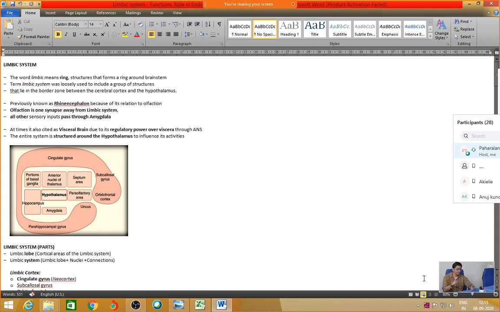So let us discuss one by one. First, let us discuss the limbic cortex. I have highlighted some of the important points here in bold. So you are supposed to know, or at least remember, those points with greater importance. Okay, so from the limbic cortex we are supposed to remember the cingulate gyrus, the parahippocampal gyrus and the subcallosal gyrus. These are the three important cortical parts you are supposed to know.